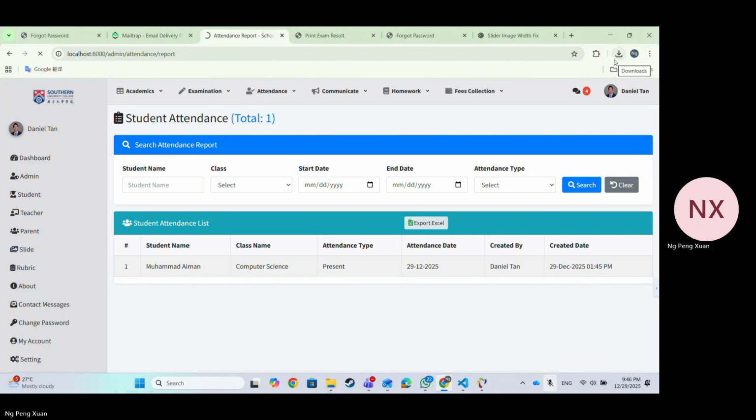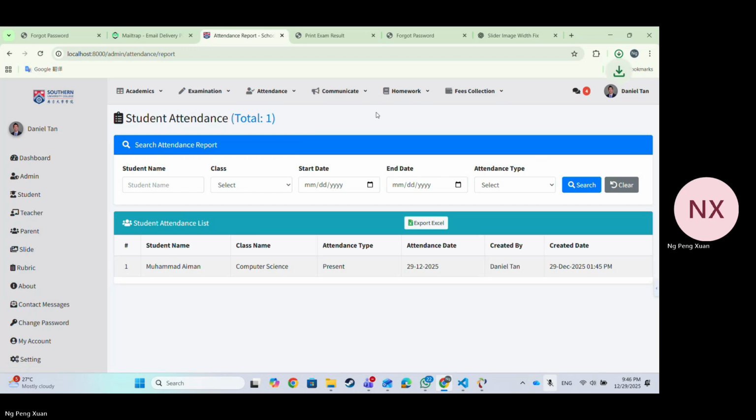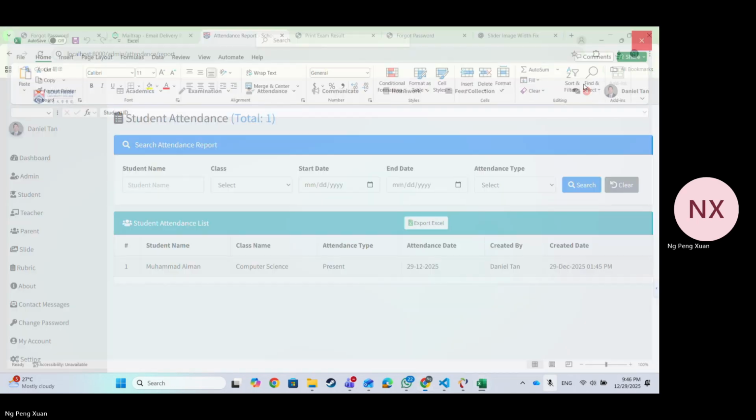This is the student attendance list. We can export an Excel list. Here is the Excel list.